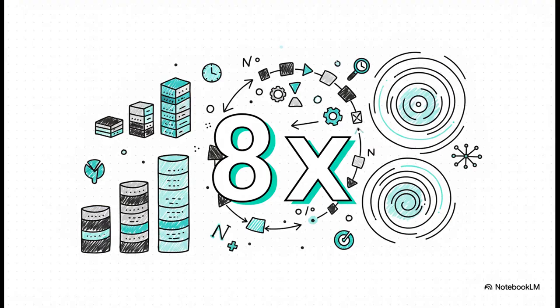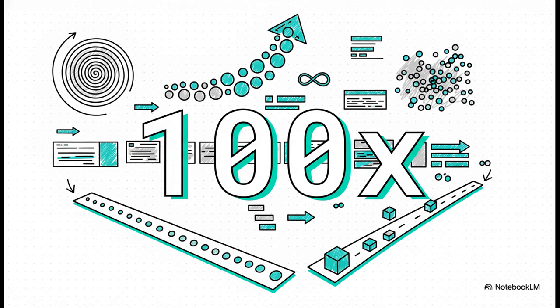First up, our O(log n) algorithm. Okay, get this. Even with 100 times more data, it only gets 8 times slower. That is incredibly scalable. It barely even breaks a sweat. Okay, next is our O(n) algorithm. And just like you'd expect, 100 times more data means, well, it takes 100 times longer. It's a very direct, predictable relationship, but you can already start to feel it dragging a little bit, can't you?